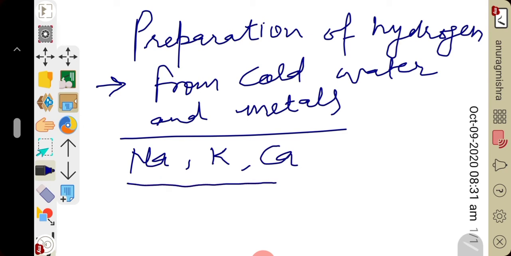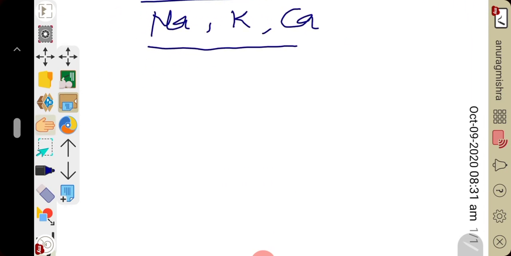So briefly you can write that active metals like sodium, potassium and calcium react with cold water and release hydrogen gas.